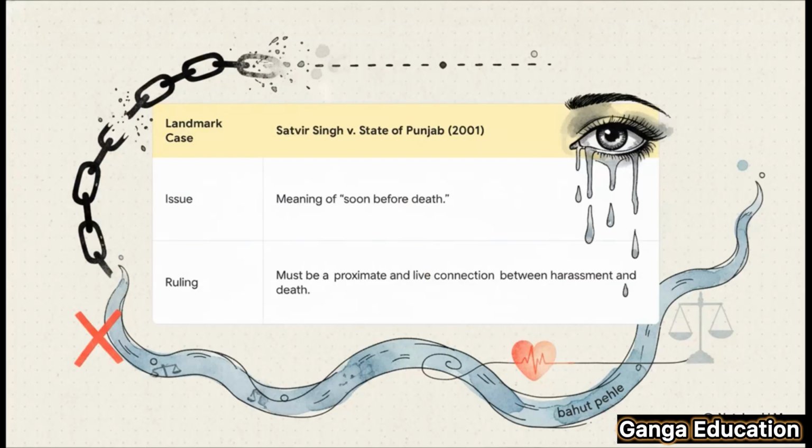And this is where the landmark case of Satvir Singh versus the State of Punjab is so important. The Supreme Court gave a vital clarification on this exact phrase. The court ruled that soon before does not mean immediately before. Instead, there must be a proximate and live connection between the harassment and the death. This implies there has to be a continuous link, a chain of events. So if the cruelty happened a long time ago with no connection to the death, Section 80 wouldn't apply.